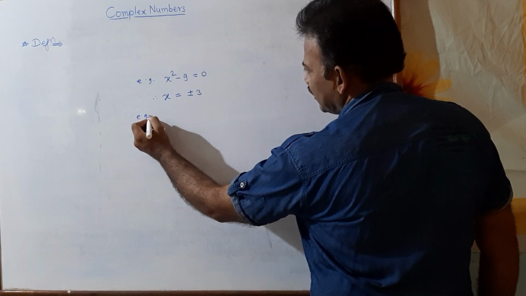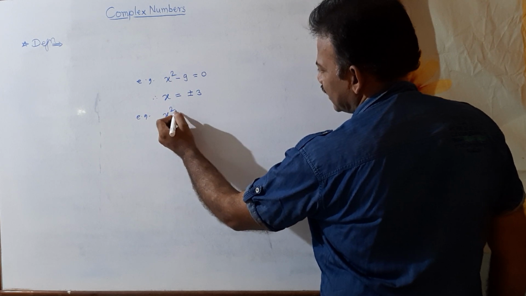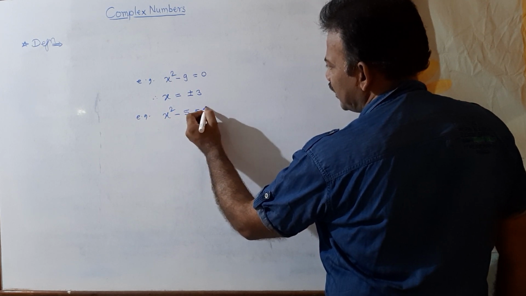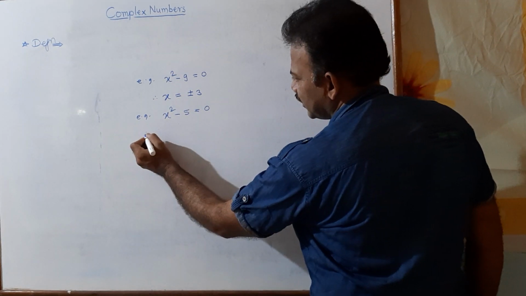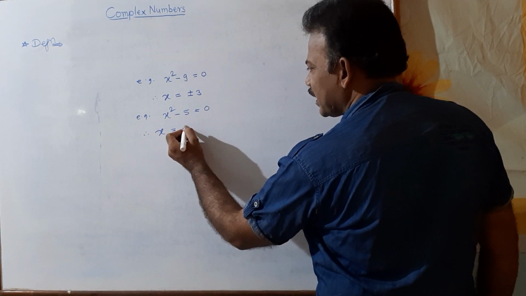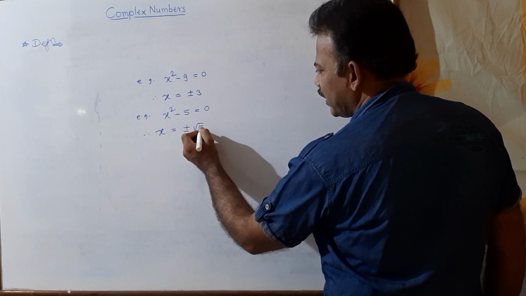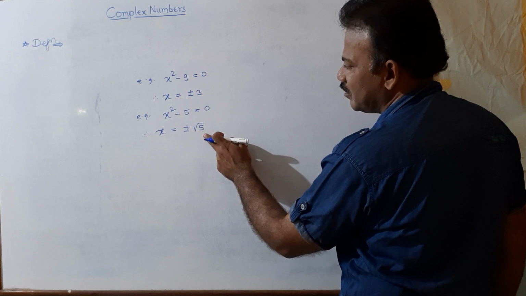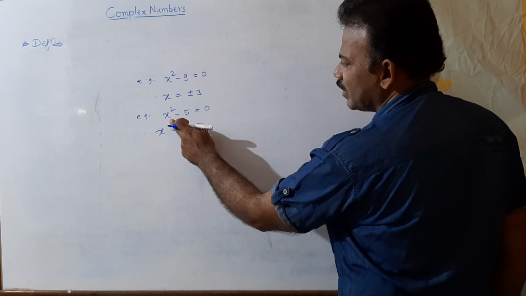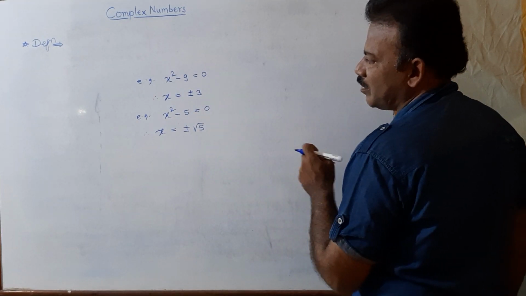Again, another example, suppose x square minus 5 equal to 0. Suddenly we can find the solution for this, and therefore the solution is x equal to plus minus √5, because this equation is satisfied by this number. If we substitute √5 here, √5 square we get 5, 5 minus 5, 0.